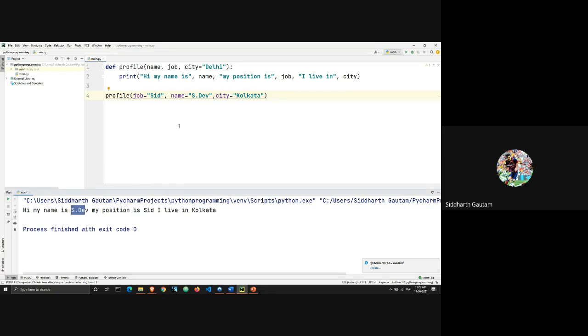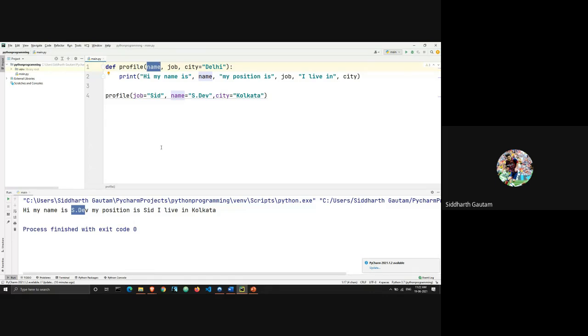Why is this happening? That's happening because I have changed the argument. I've written name is equal to sdev. This value of software developer, which belongs to name, has gone from job to name. First, it was passing at the location of job here, but now it's passing at the location of name. And that's because I have used the name variable to assign it a particular value. Okay, so that's almost everything you need to know about a function.